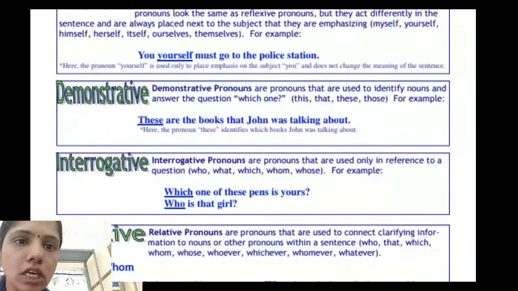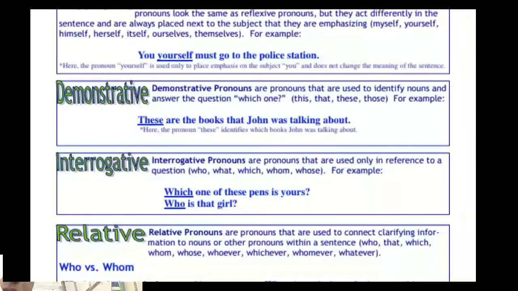Next one is demonstrative pronoun. Demonstrative pronouns are pronouns that are used to identify nouns and answer the question which one: this, that, these, those. For example, these are the books that John was talking about. Here these is an example for demonstrative pronouns.